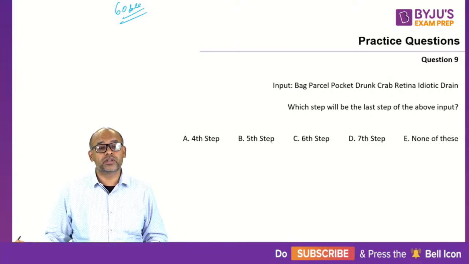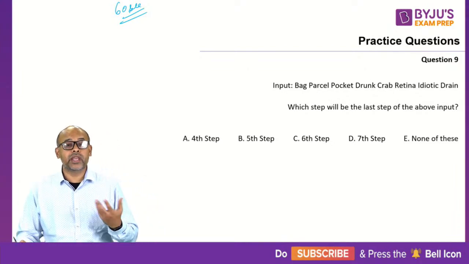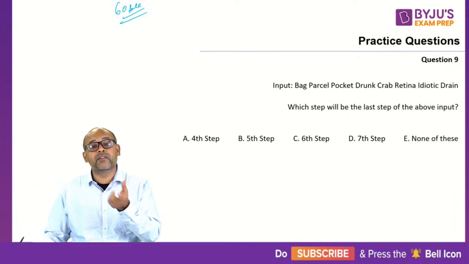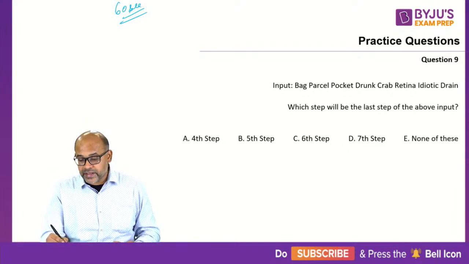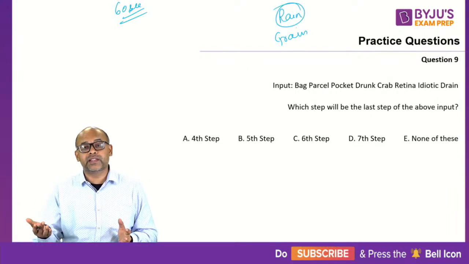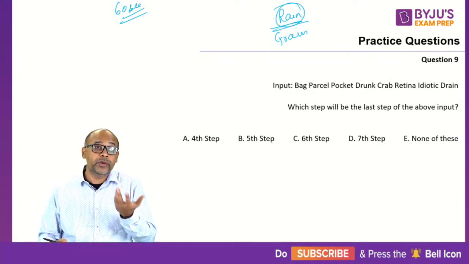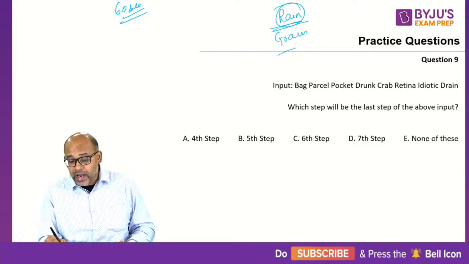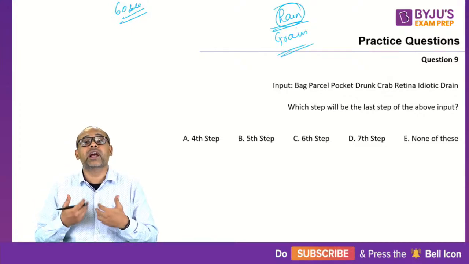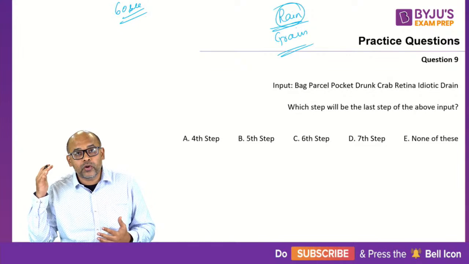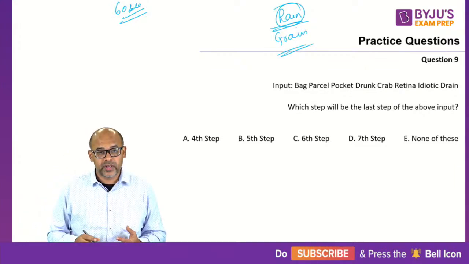Not necessary, Rooster. Because I can also keep a logic saying that the number of alphabets matter. So if I say rain and grain, I would probably put rain first if I want to make an example, because rain has fewer letters. That could be it, or it could be reverse, that the one with the higher number of letters comes first. So I can't decide what it is. The examiner only has to decide and tell me. Clear?